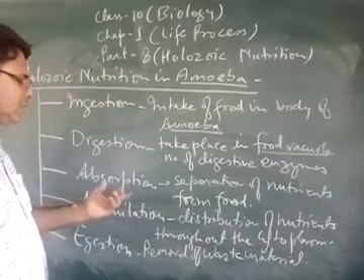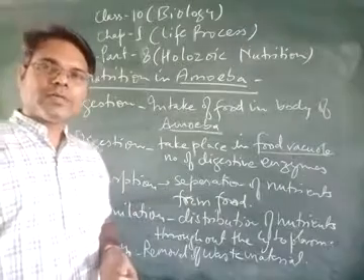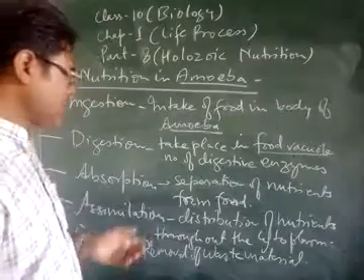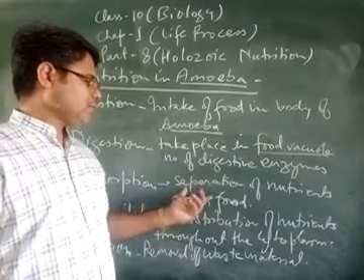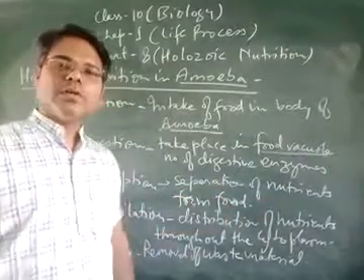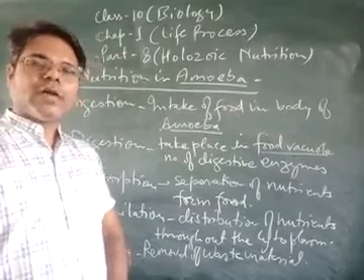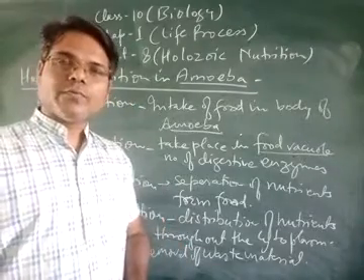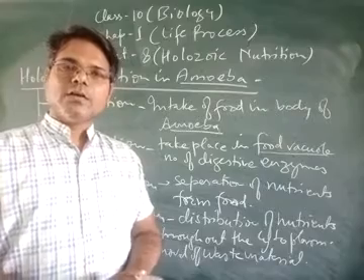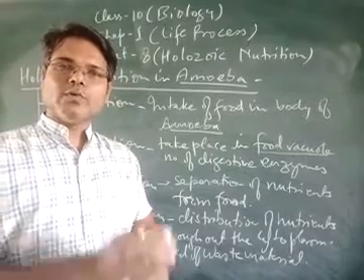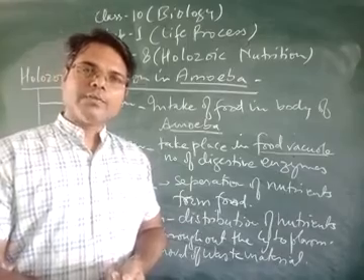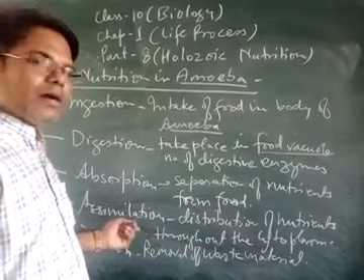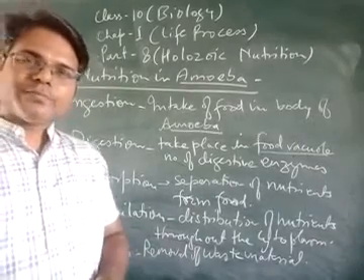Now the third step is absorption. Separation of nutrients from the solid food material is called absorption. Separation of nutrients from digested food is called absorption. Whenever nutrients are separated from the food material, they are then required to be distributed in the whole body of amoeba. This distribution of nutrients in the whole body of amoeba is actually called assimilation.